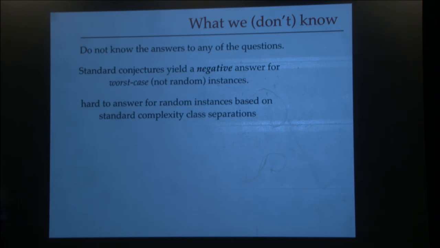So I generated these instances of my problems at random. If instead I was allowed to pick worst case instances, meaning I was allowed to pick arbitrary instances of, for example, graphs or the 3 variable linear equations, then I can use standard conjectures in computational complexity to conclude that the answer to the existence of the short proof question is actually no. Okay? Yeah, NP is not co-NP, for example.